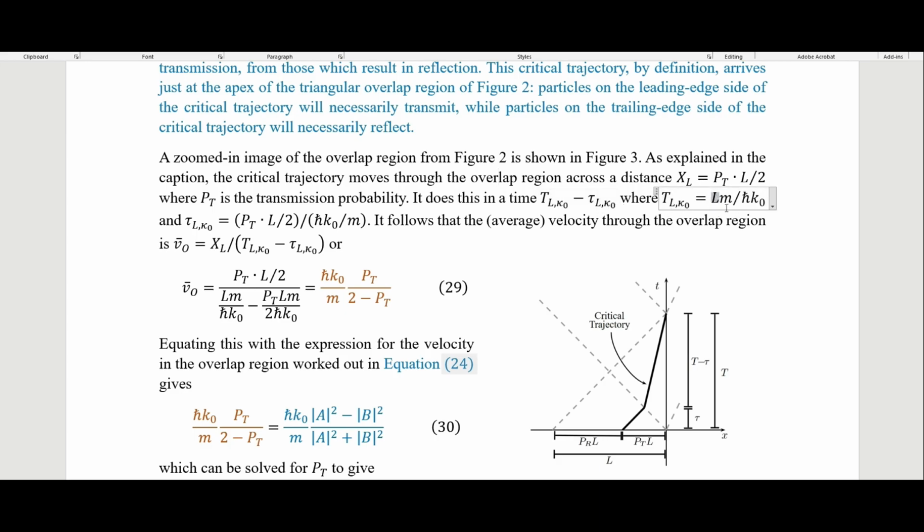length of the wave packet here divided by h bar, and then k sub naught, which is the wave number for our wave packet there. And tau is equal to this right here. It follows that the average velocity through the overlap region, which I put in here, so we want to look at the velocity in the overlap region, is this distance divided by this time right here. And so that's how he gets this, which I put here in brown, our final result from taking this right here and dividing it by this minus this.